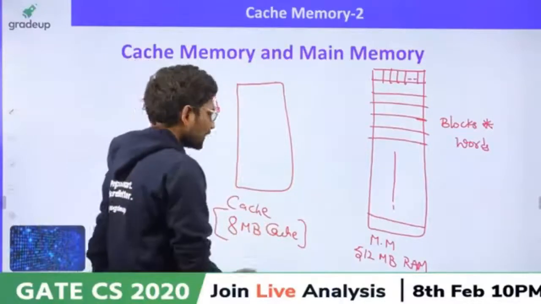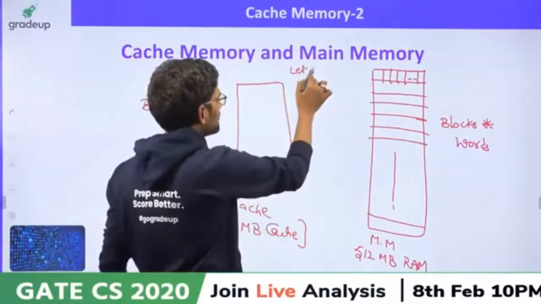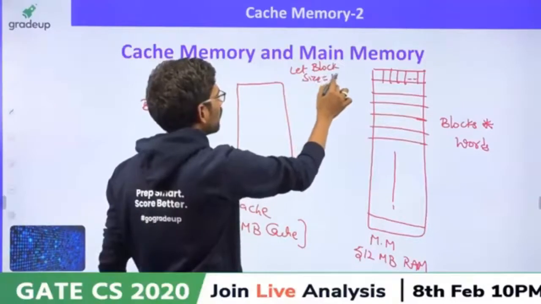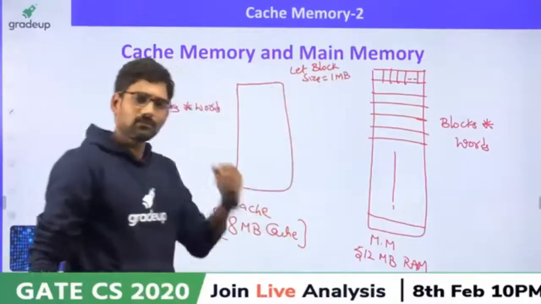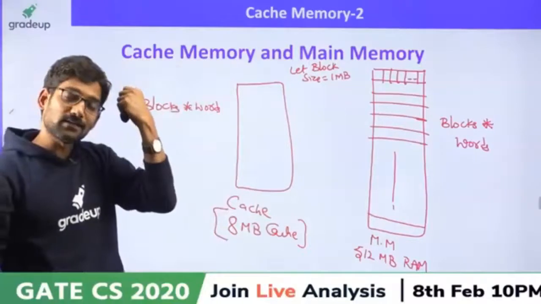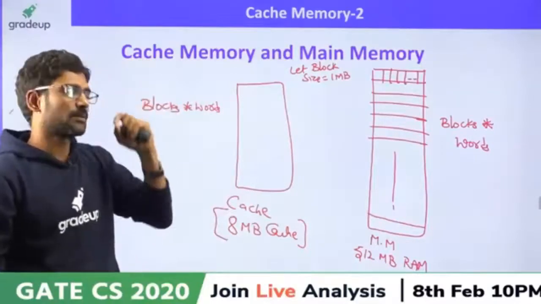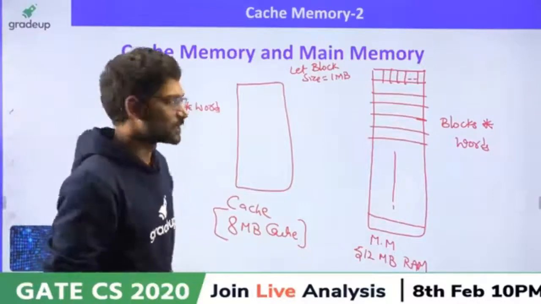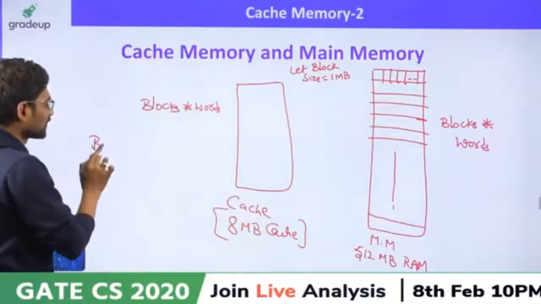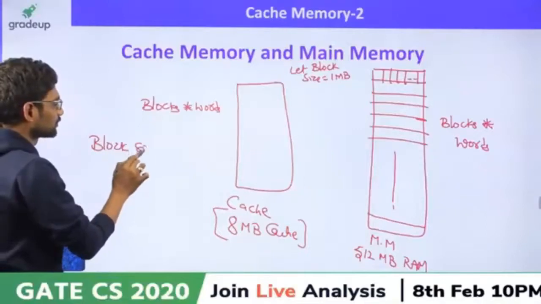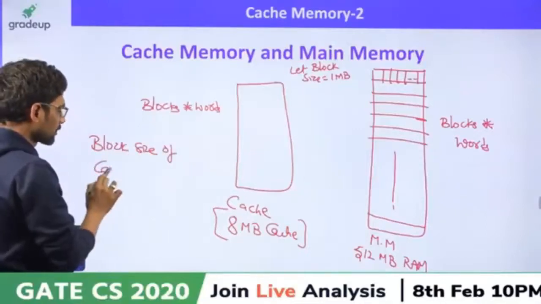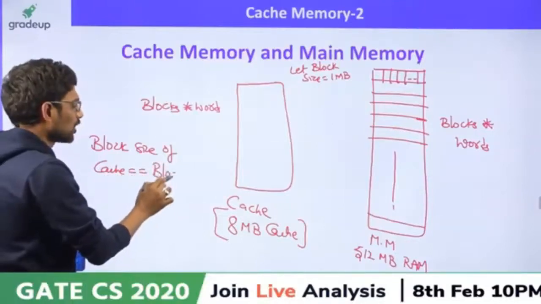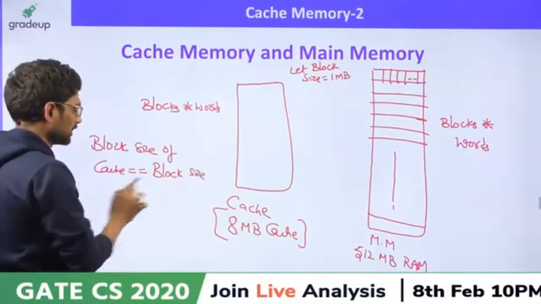Okay. Now, let the block size be 1 megabyte. Whose block size? That question is wrong, because the block size of cache will always be equal to the block size of main memory.